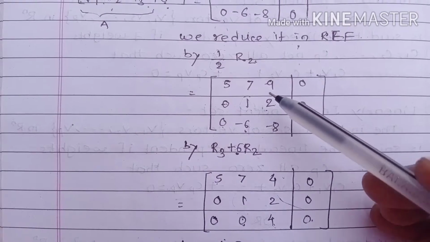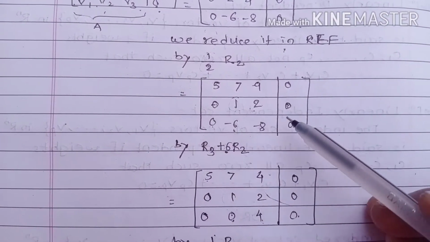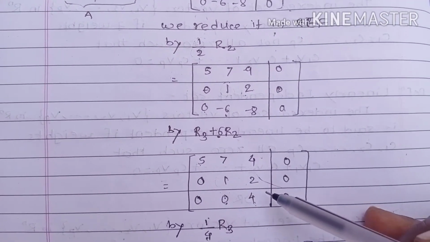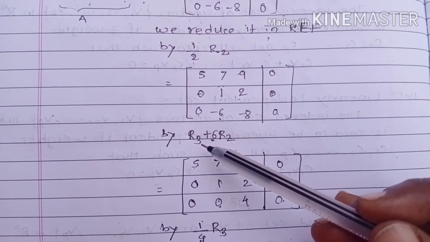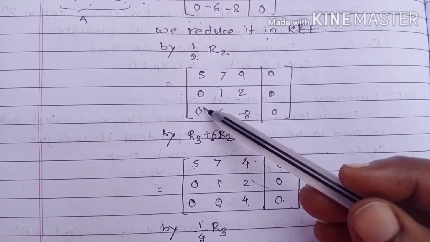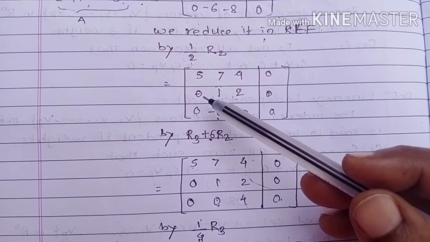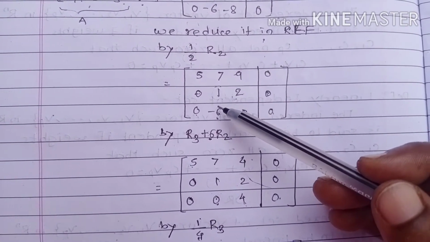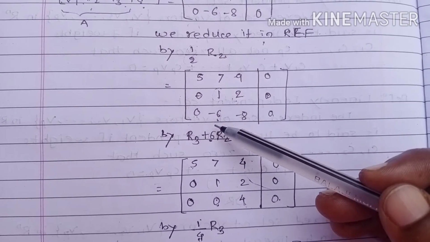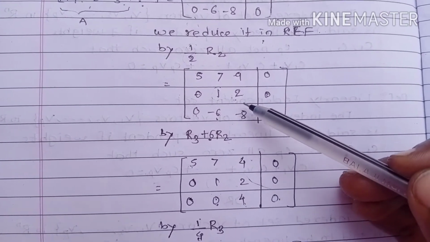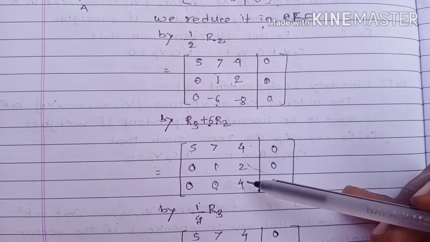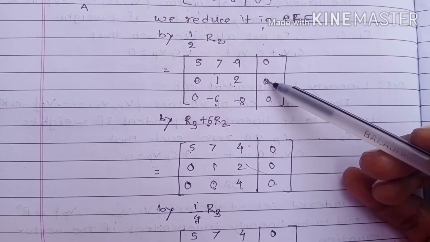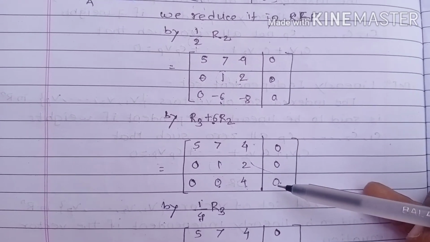Again, we write the first and second rows as they are, and then follow this row operation over the third row. So 6 into R2: 6 into 0, 0, 0 plus 0, 0. 6 into 1, 6, 6 minus 6, 0. 6 into 2, 12, 12 minus 8, 4. 6 into 0, 0, 0 plus 0, 0.